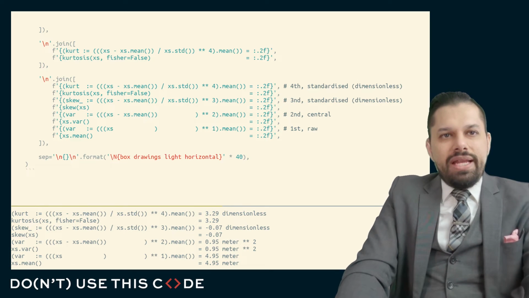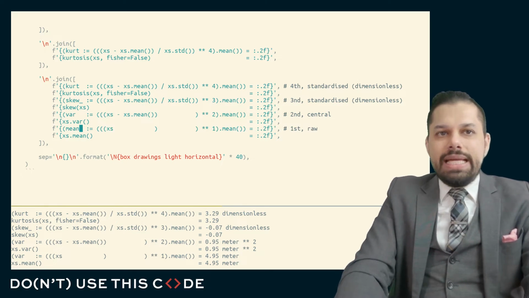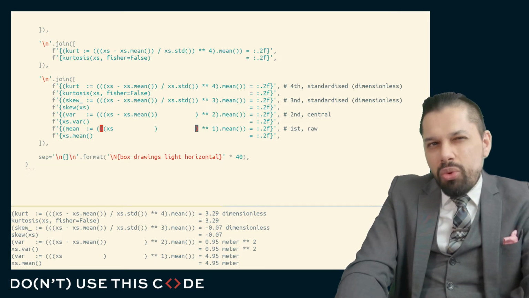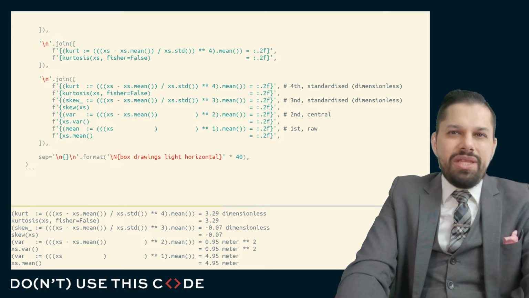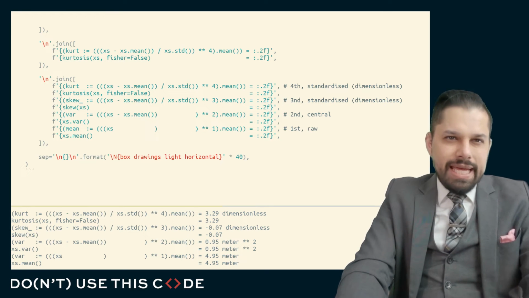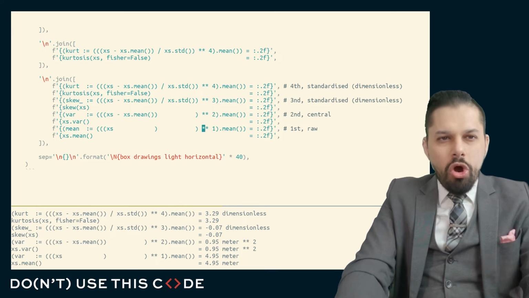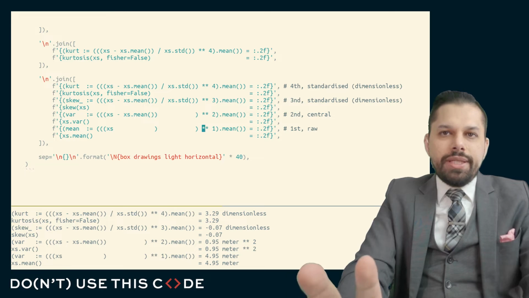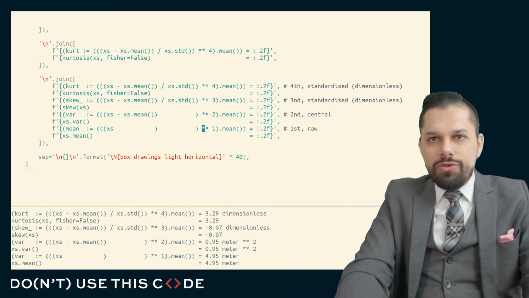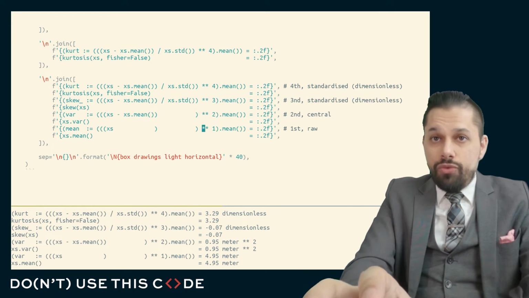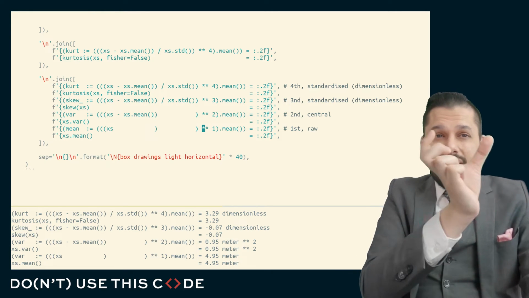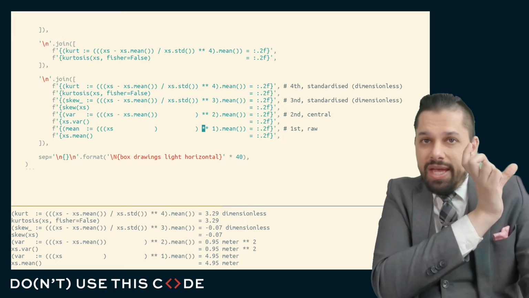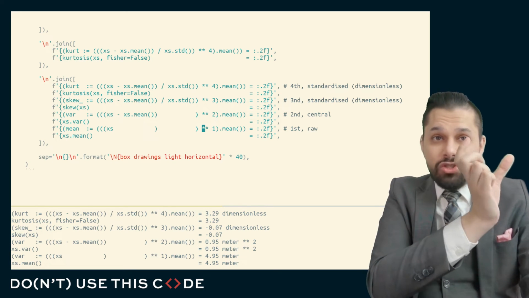And you can think that here, and by the way, this is mislabeled, you can think here that the mean is another portion of this computation, but it's removing the subtraction of the mean here, and it's raising everything to the first power. One thing that we can say is that the mean, the variance, the skew, and the kurtosis are all summary statistics that represent moments and different powers of moments. The first moment, the second moment, the third, and the fourth moment. The first moment being a raw moment, meaning we're not demeaning it because that wouldn't be particularly meaningful. The second moment, the variance, being a central moment, we're demeaning it.